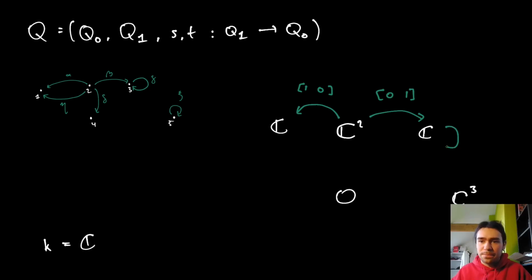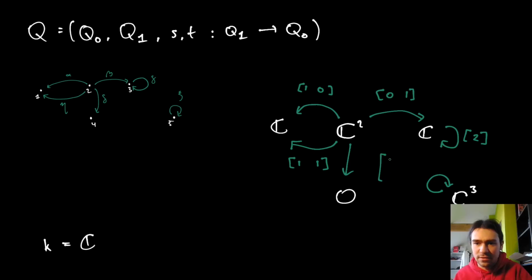Gamma, let's just say like multiplication by the constant 2. Delta, well, we really have no choice here, right? Because we're going to the zero vector space, the trivial vector space. So there's only one possible map. For eta, we'll choose like the sum of the coordinates, and then for zeta, I don't know. It really doesn't matter here what I'm choosing, so I'll just take some random complex matrix and then be done with it. Whatever, it doesn't matter, right?